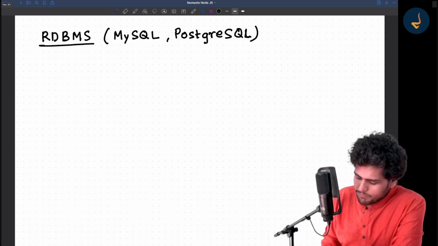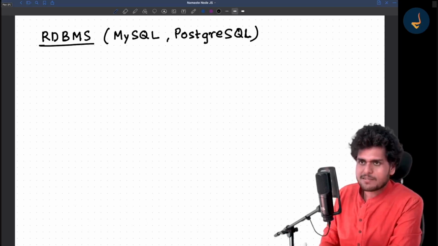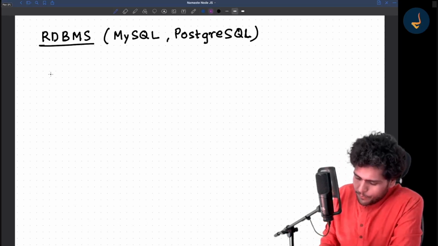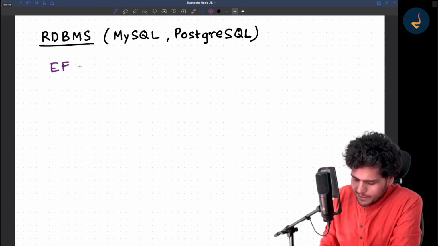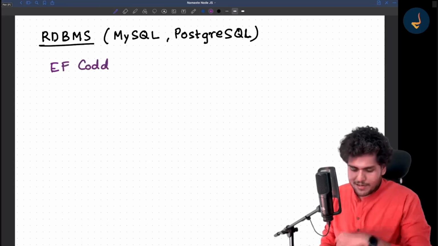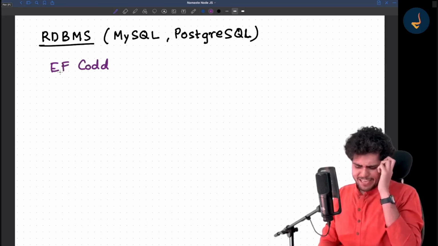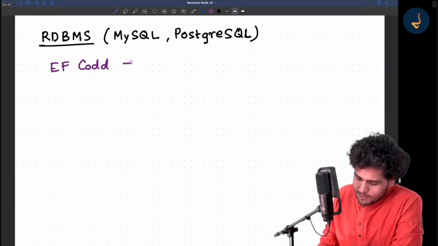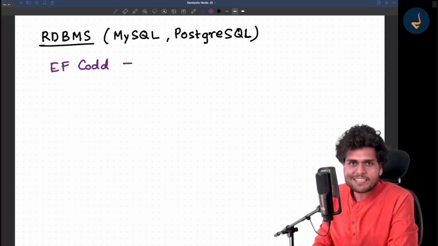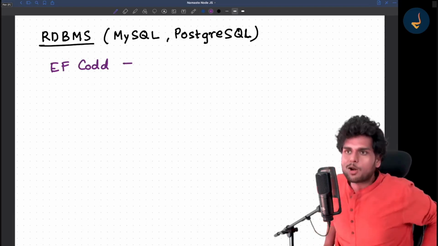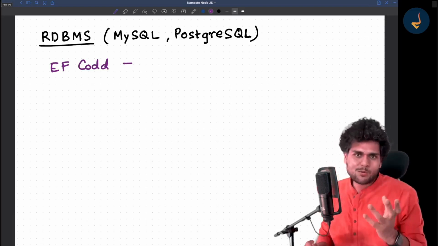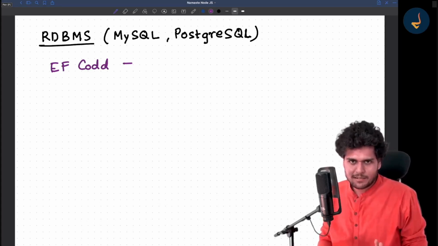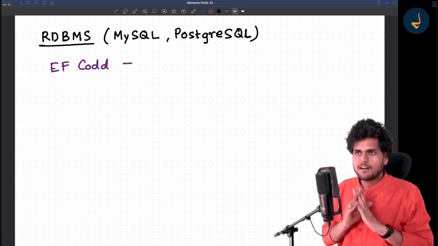There was a famous mathematician scientist, E.F. Codd. I think the name is Edgar F. Codd or something. I don't know much about it. He was a great scientist, and I think he won a lot of awards also. Not sure what awards he got, but he was a very famous person, right?